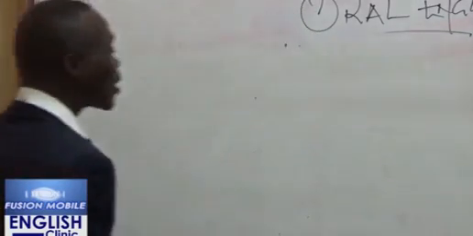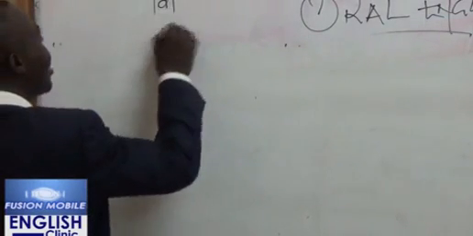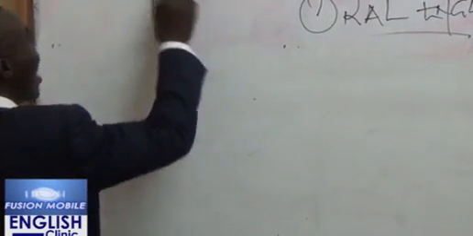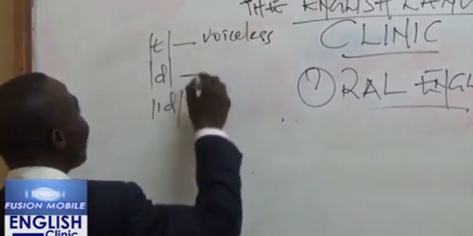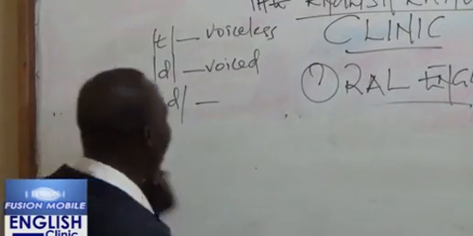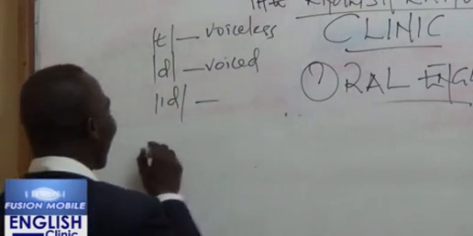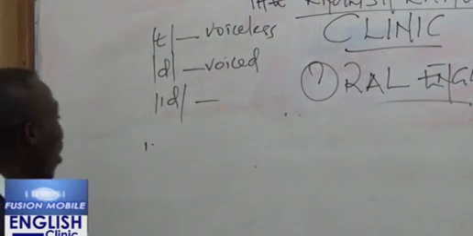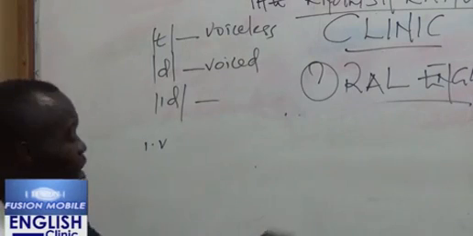Now the markers we have here are t, d, and id. Now t is a voiceless past tense marker, while d is a voiced past tense marker. And again, I will talk about the id later. Now there are three rules once again. The first rule is just like the first rule when we were talking about plural markers.